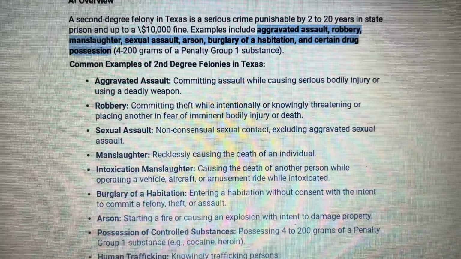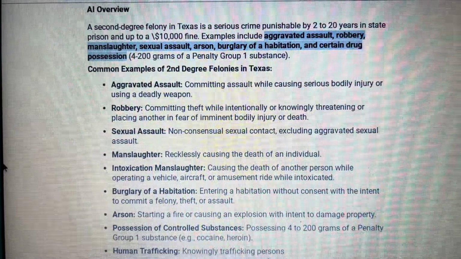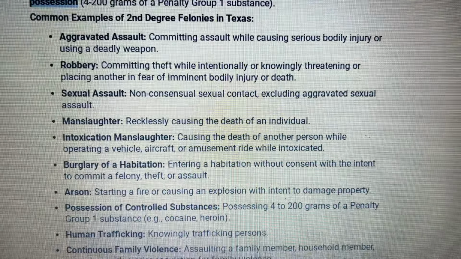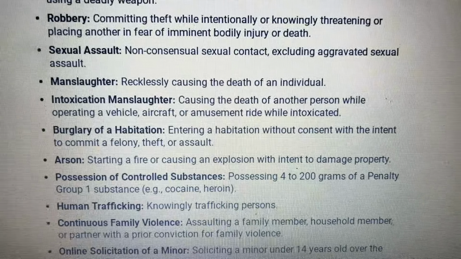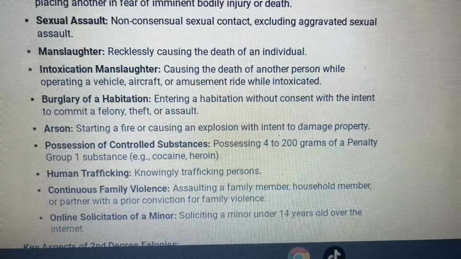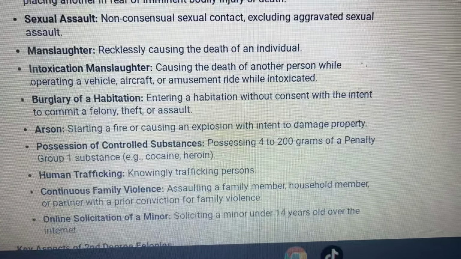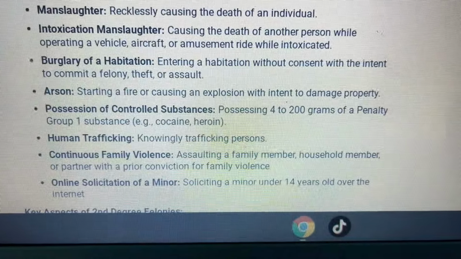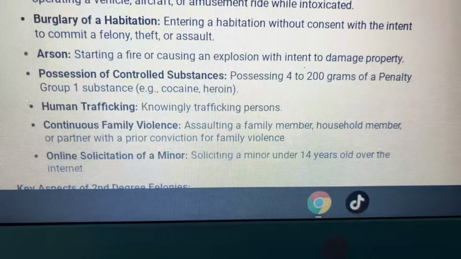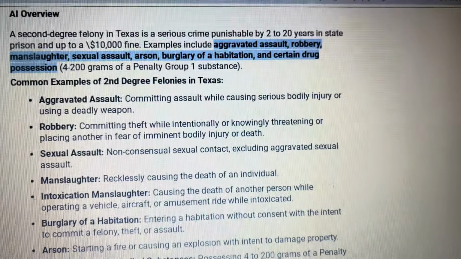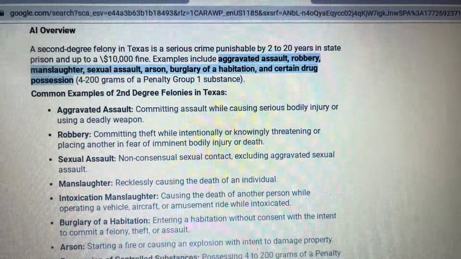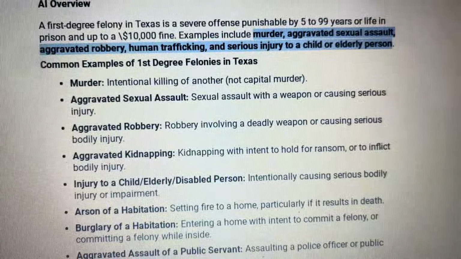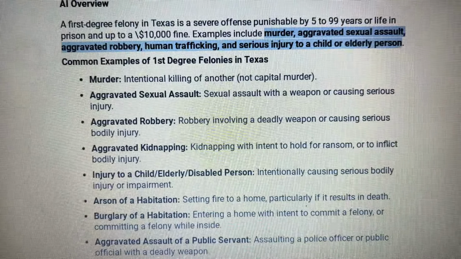Second degree felonies are serious. Examples of second degree felonies are aggravated assault, robbery, sexual assault, manslaughter, intoxication manslaughter, burglary of a habitation, arson, possession of a controlled substance, possessing 4 to 200 grams of a penalty one substance, human trafficking, continuous family violence, and online solicitation of a minor. And by the way, this second degree felony can get you from 2 to 20 years in prison and a fine up to $10,000.